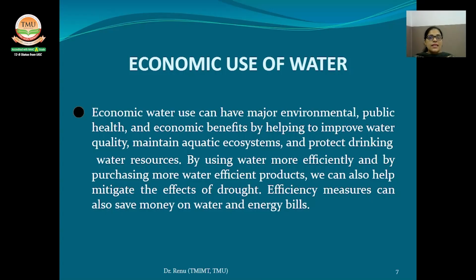After that, set sprinklers to water the lawn or the garden only, not the street or sidewalk. Use soaker hoses or trickle irrigation systems for trees and shrubs. Install moisture sensors on sprinkler systems.